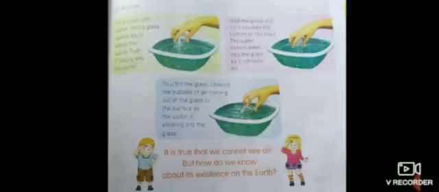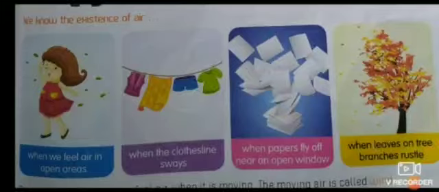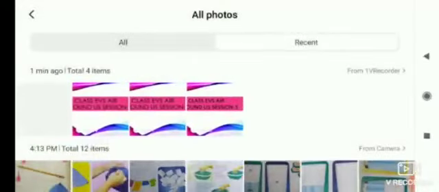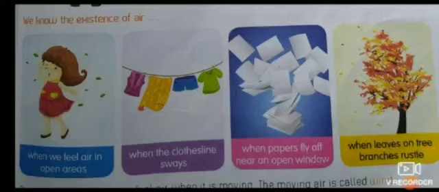So for this we see some examples. We know the existence of air when we feel air in open areas, when the clothes line sways, when papers fly off near an open window, when leaves on tree branches move.